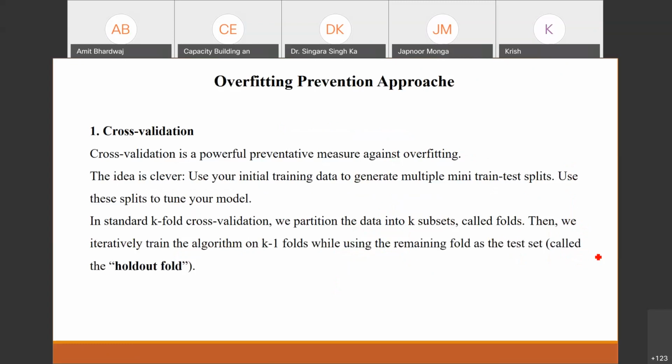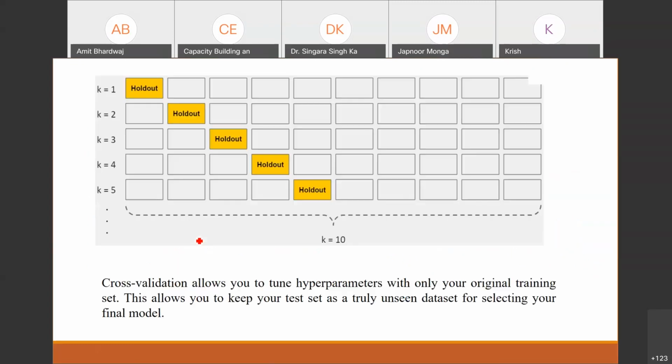Okay, so one approach by which we can decide the model is cross validation. So we can take a preventive measure against this overfitting concept. What do we do in cross validation?